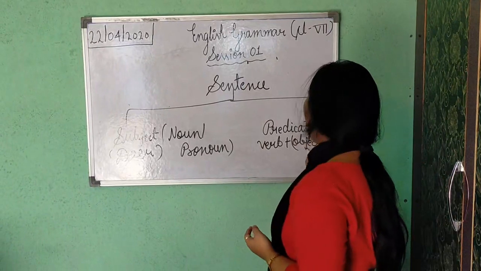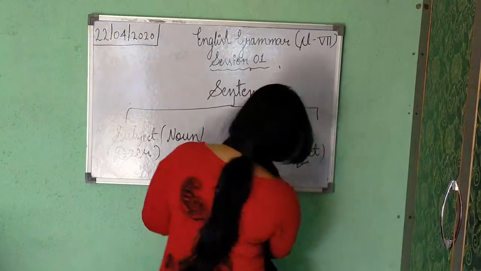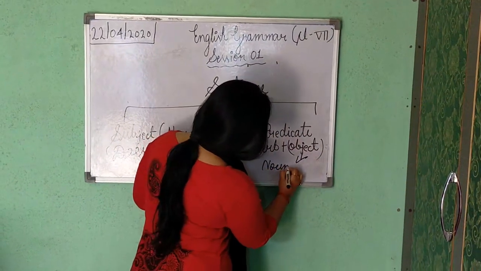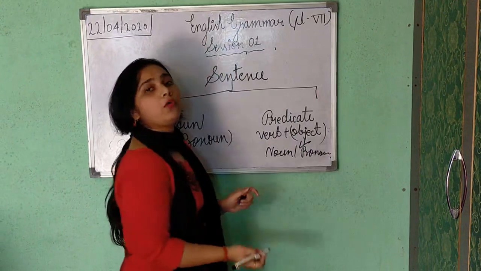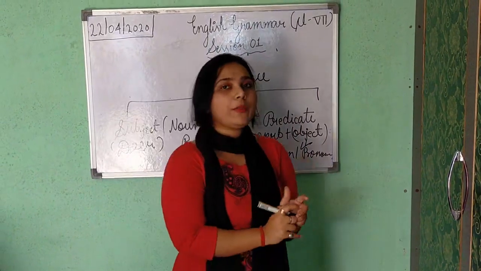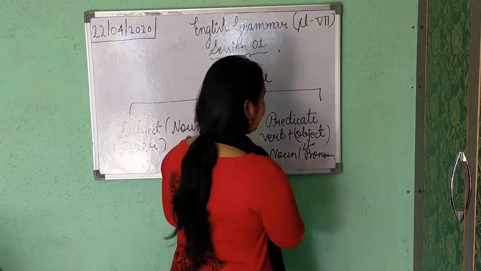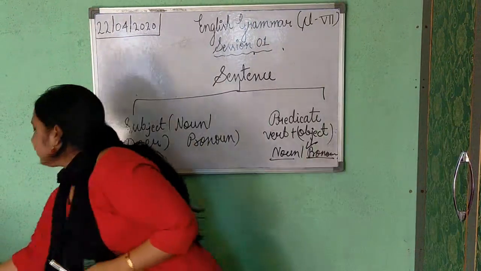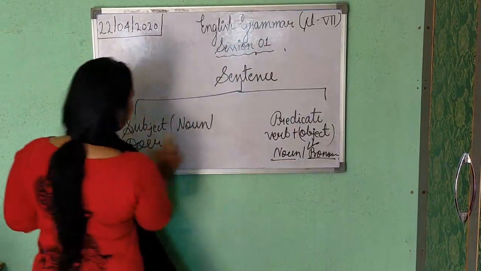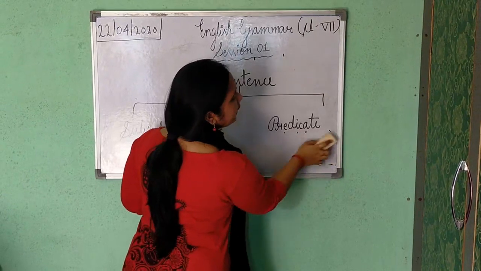Now object. Object is a receiver of the action, just like subject. It is also either noun or pronoun. If you are getting an adjective or adverb, then it cannot be your object. Object is the receiver of the action and it can be your noun or pronoun. Okay. Now there are two parts of a sentence. First one is subject and the second one is predicate.